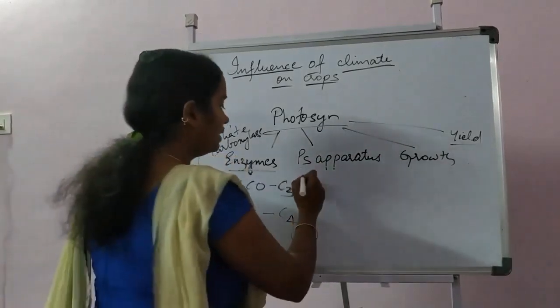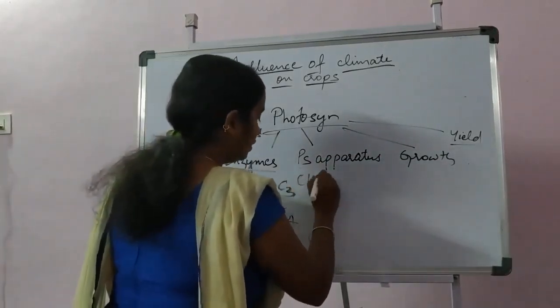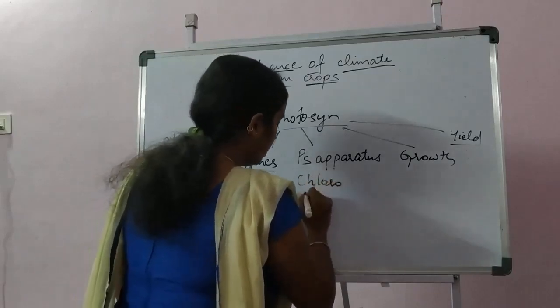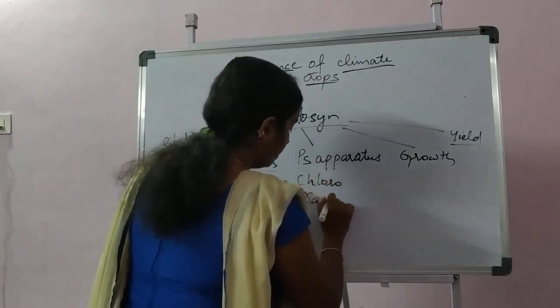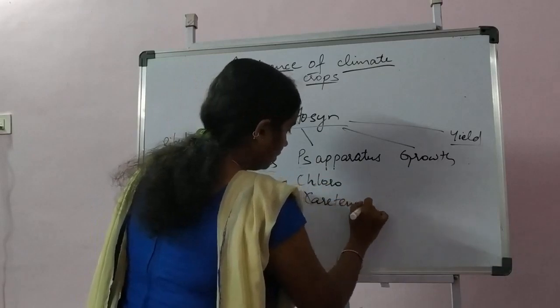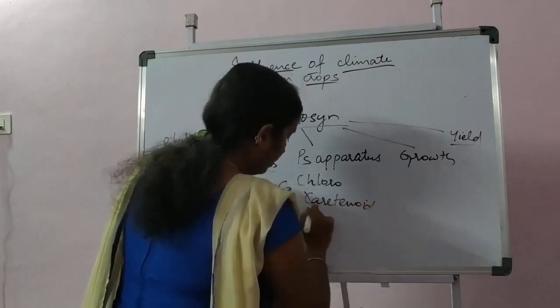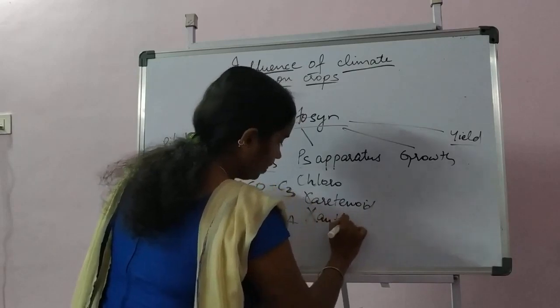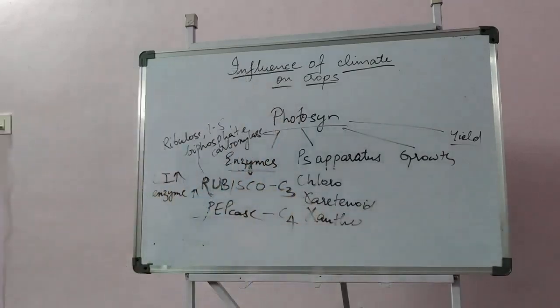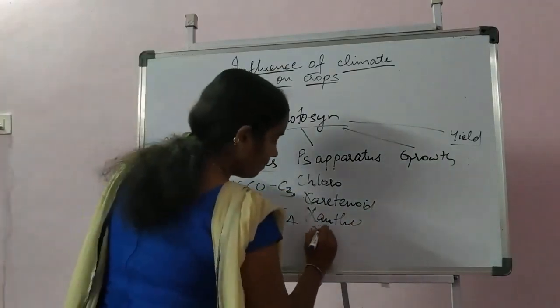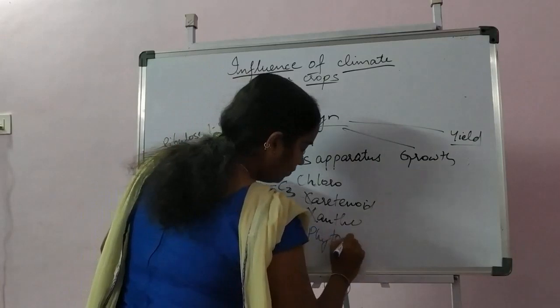The different pigments are chlorophyll, carotenoid, xanthophyll, phytochrome.